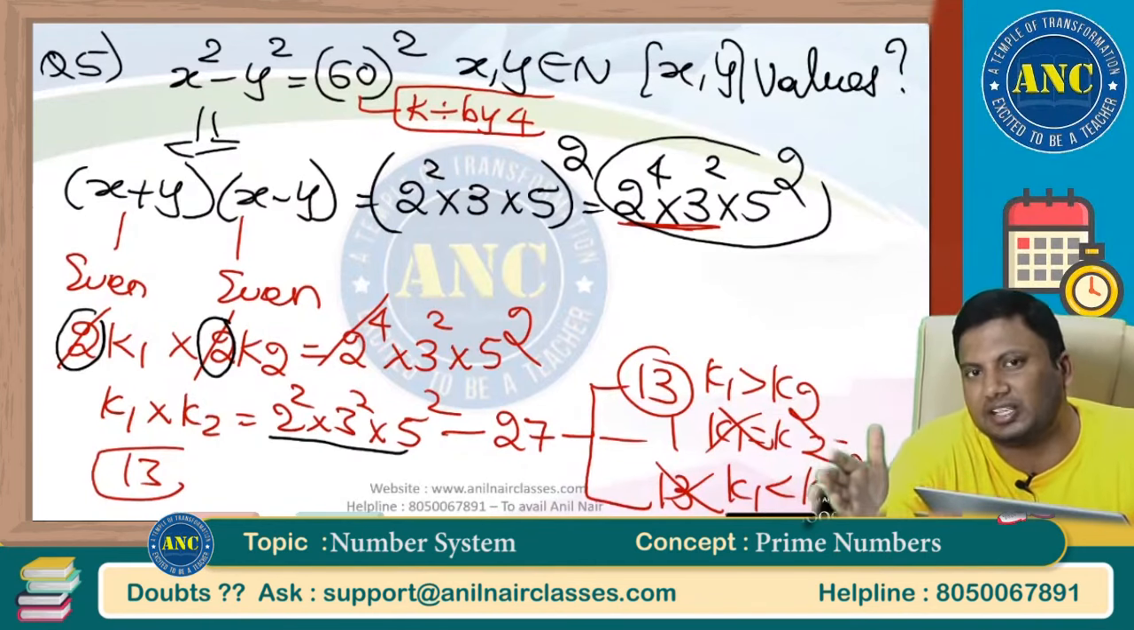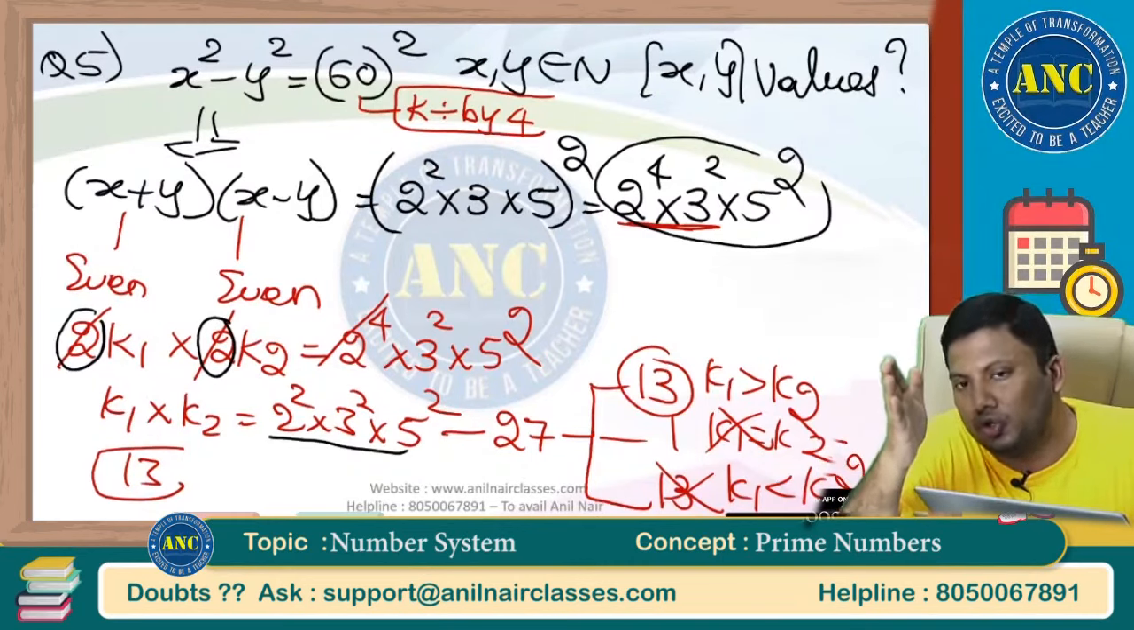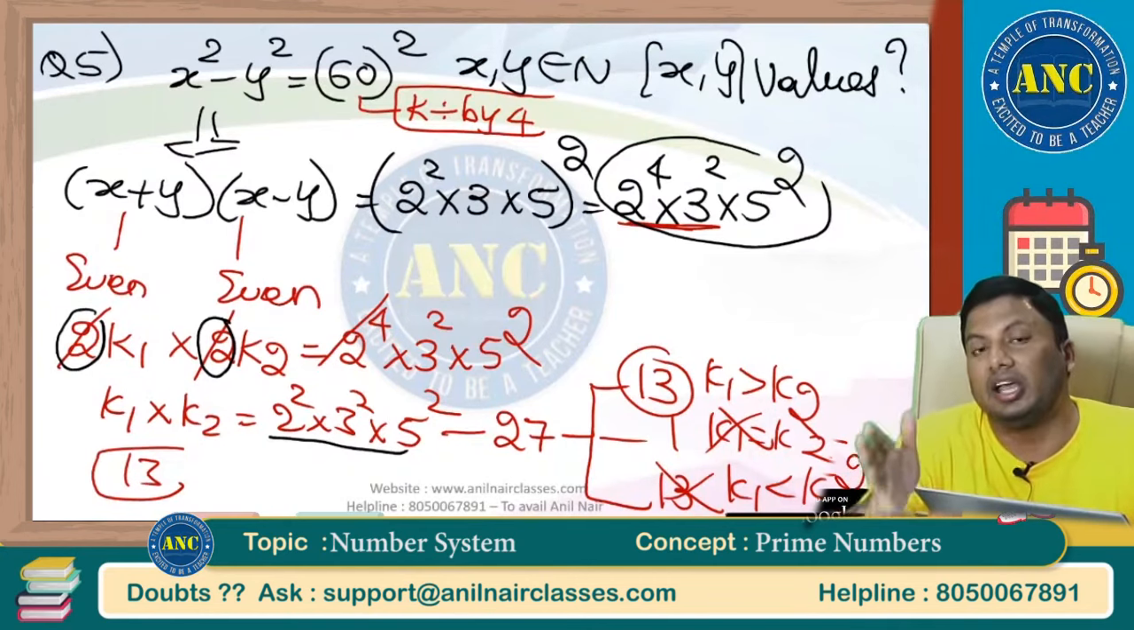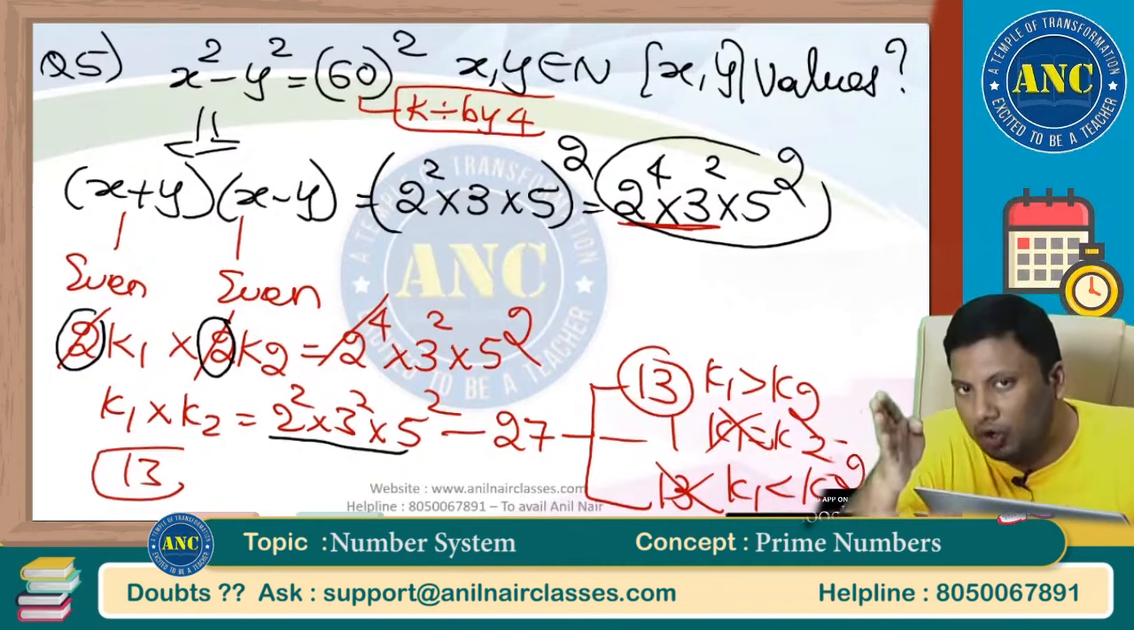99.6 plus percentile for a general category to get a call from IIMs. Please remember this: more than 22 questions right out of 34 questions is 98 plus percentile. Please go back and watch my strategy videos.